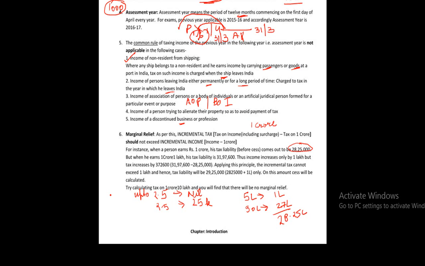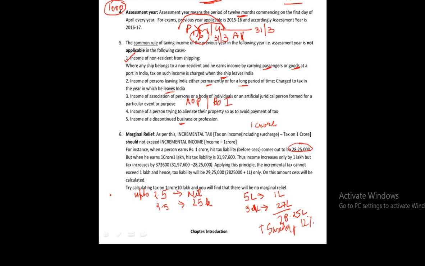But when you earn, let's suppose 1 crore 1 lakh, your tax liability will be 31 lakh 97,600. अब ये कैसे calculate होगा? इधर सब कुछ same है तो remaining 91 लाख बचेगा, उस पे आप 30% लगाओगे, जो भी होगा उसका sum total करके उस पे surcharge लगाओगे. Surcharge in case of individual is 12%. Thus income increases only by 1 lakh but tax increases by 3,72,000.